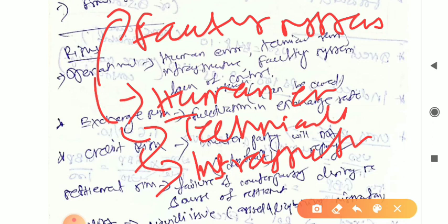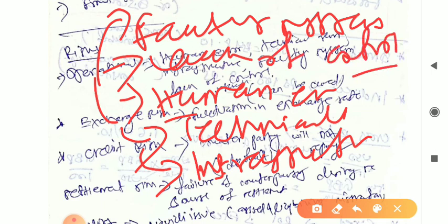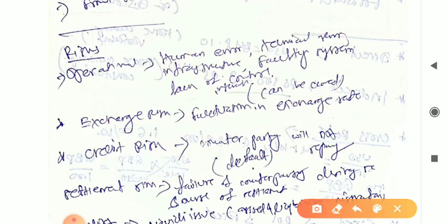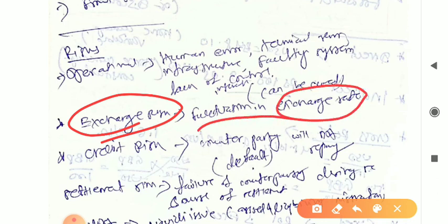And lack of control. Right. So these are some factors which are the reasons for the operational risks, right? And these operational risks can be cured. That means if we take more care, that can be avoided, right?